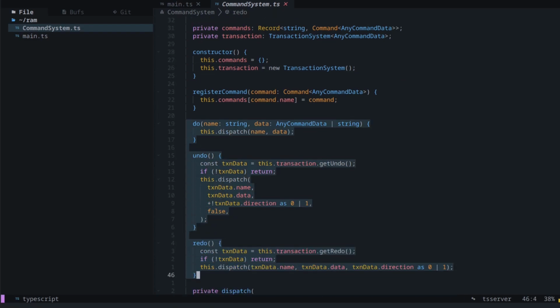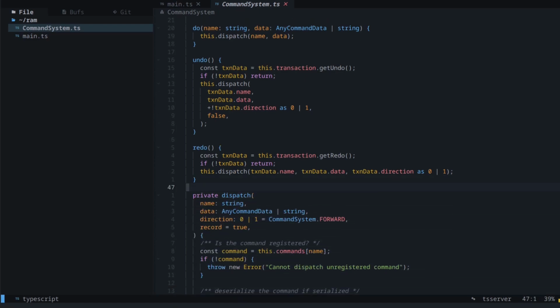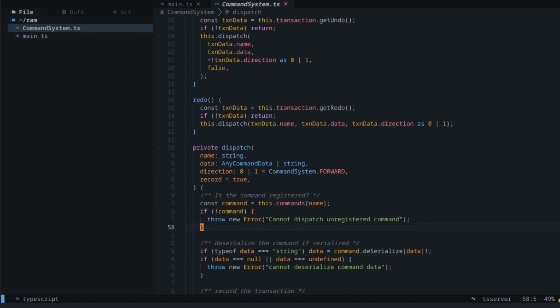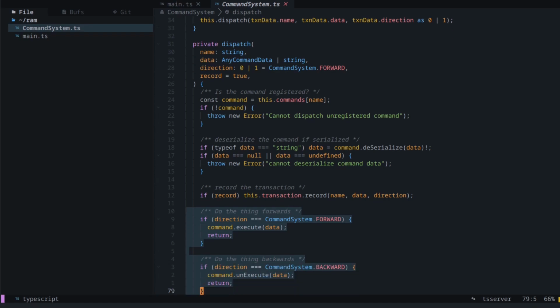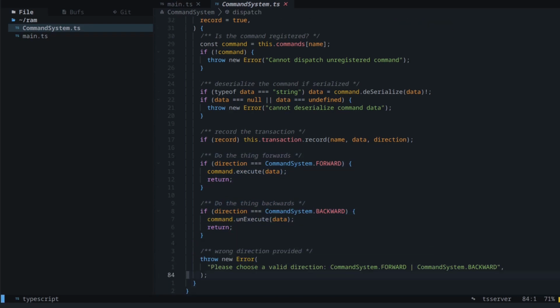Keeping these aside, a more general dispatch function would be we give the name of the command, we give the data it's supposed to work with, or the serialized form of that data, we give the direction we want to go, either forwards or backwards, and we choose whether we want to record that command or not in our transaction system. The implementation of that looks like we just do a few checks. Is the command registered? If not, we need to register it first. Just deserialize if any serialized data is present. We record if the flag is set to true, and then if the direction was forward, we execute, otherwise we unexecute, and it's not supposed to be anything else, so we just throw an error.